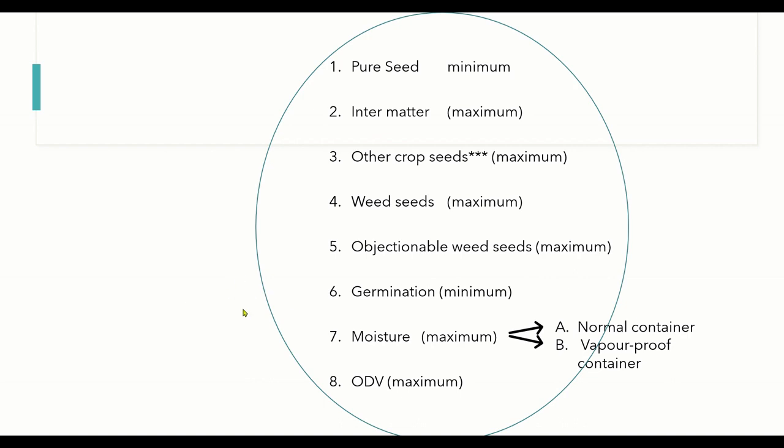For a seed class to be called breeder seed, the germination has to be high, because as we all know breeder seed is usually the highest seed class. It has to have more than 90%, higher than foundation seeds and certified seeds. And when it comes to moisture, it can be categorized into two different things: one under normal containers, and second under vapor proof containers.